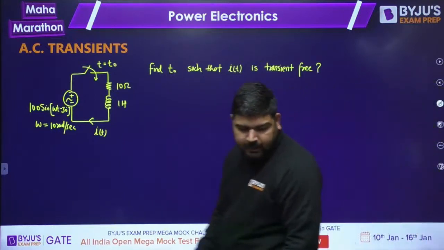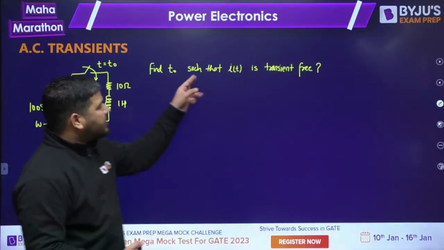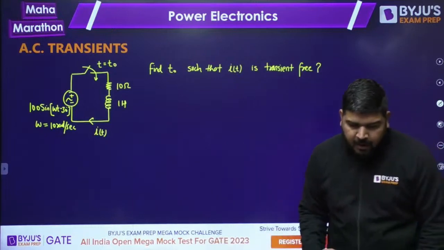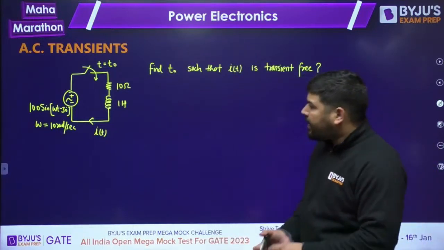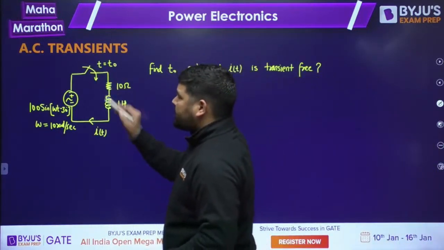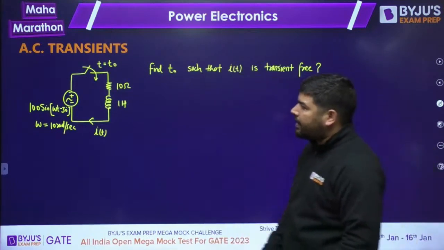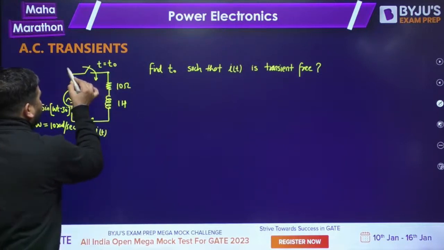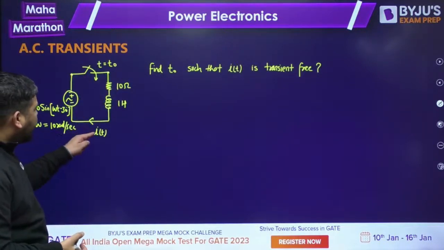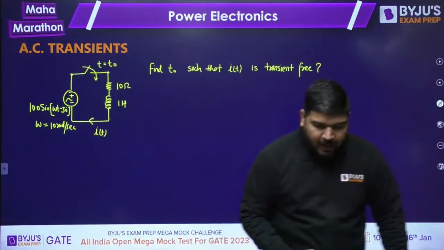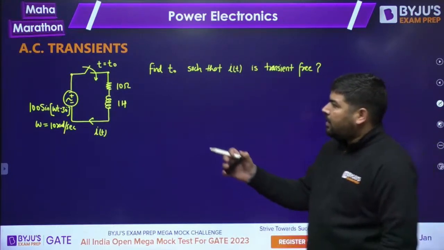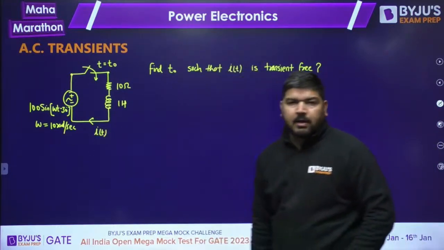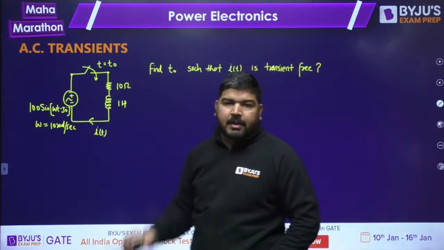Now how to calculate that? Tell me guys, how to calculate this t naught? Will you do it for me? At t equal to t naught we are closing the switch, and we need to find this t naught value such that the current i(t) remains transient free. Now tell me how to calculate this t naught.